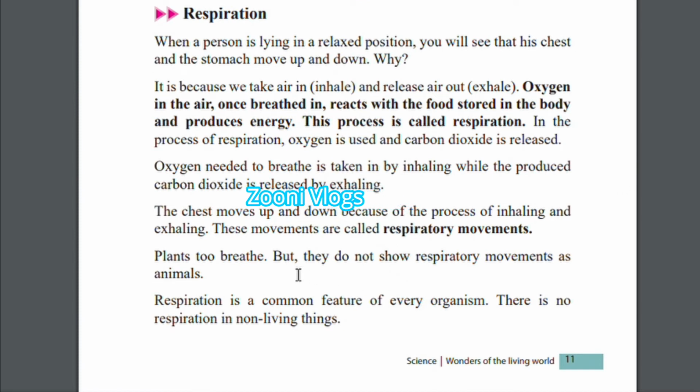Plants do breathe, but they do not show respiratory movements as animals do. Not only people, even horses and many other animals, even fish, we can see they have respiratory movements. But plants do not show respiratory movements like animals.